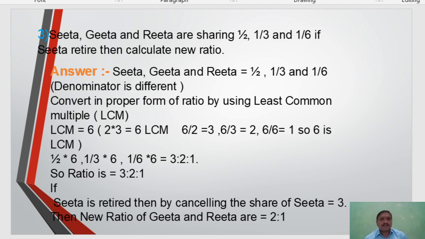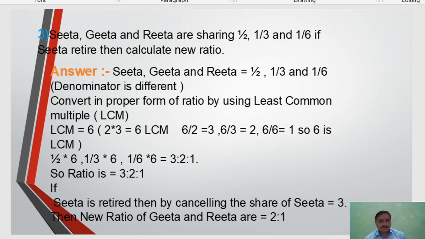So Sita, Geeta and Rita have 1/2, 1/3 and 1/6. The denominators are different, so convert into a proper form of ratio by using the least common multiple, LCM. Now the LCM is very simple for 2, 3 and 6.